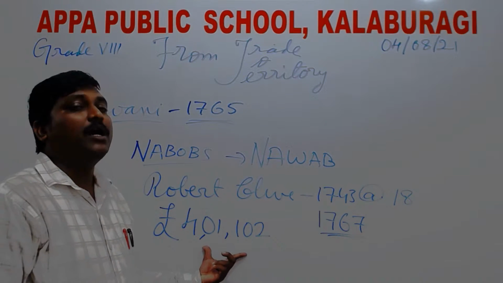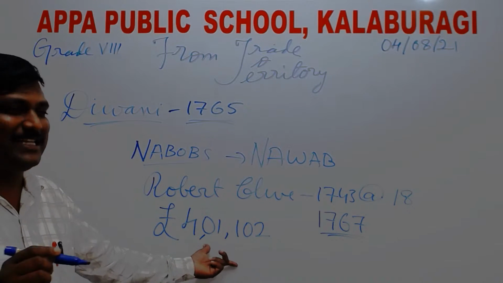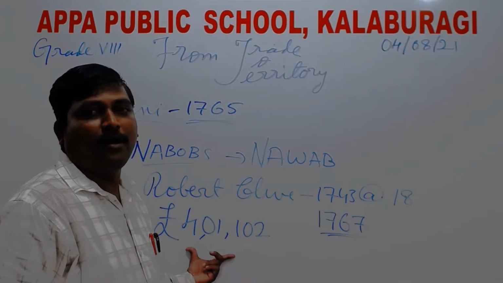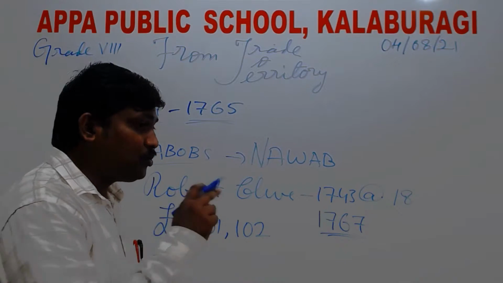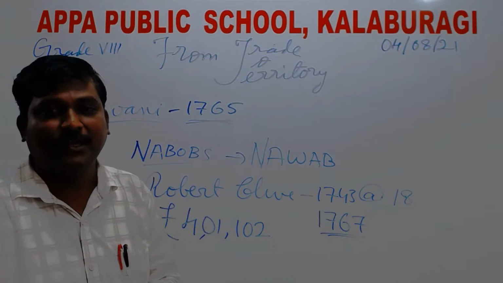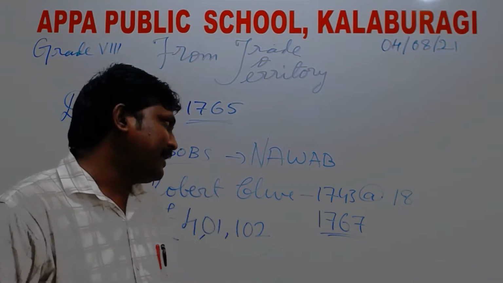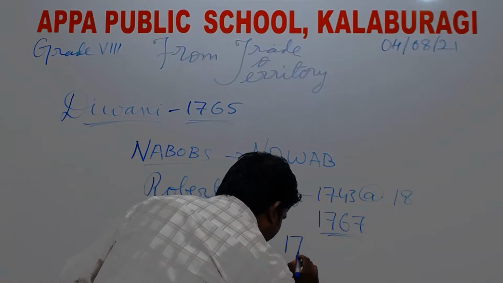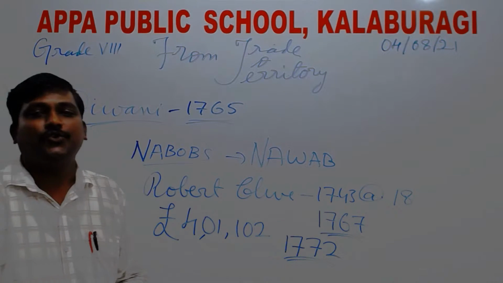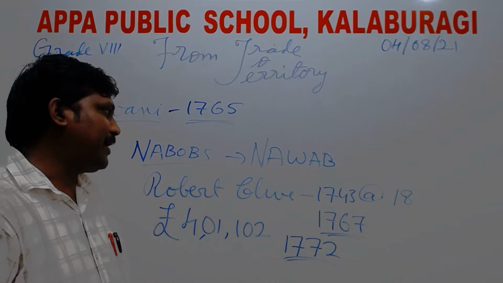The British Parliament suspected him and accused him of taking bribes. Though he was acquitted, meaning he was freed of the charges, in 1772 he committed suicide.